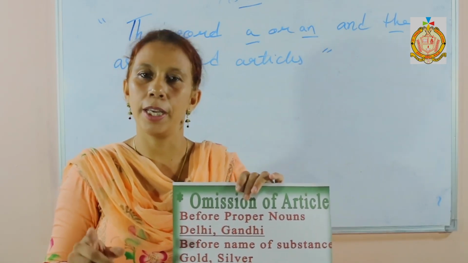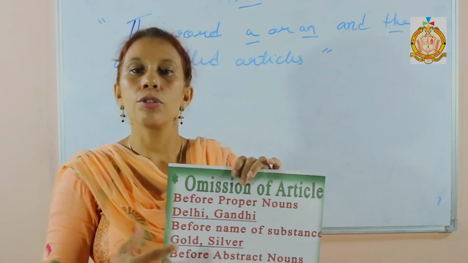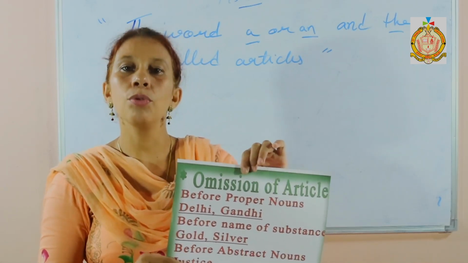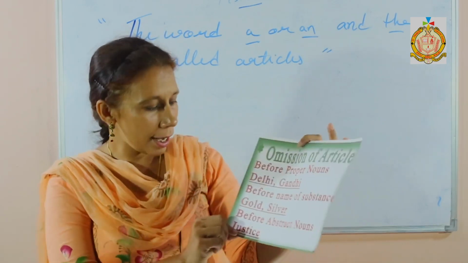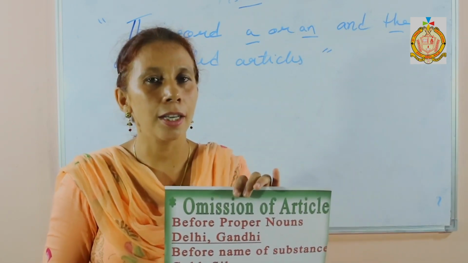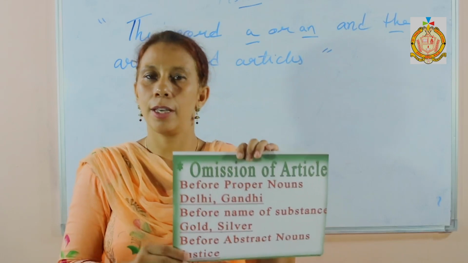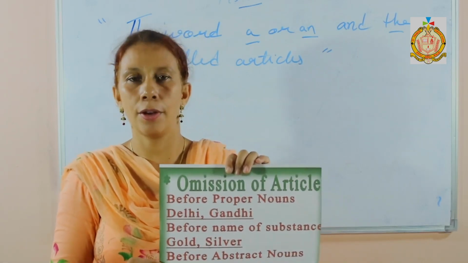Gandhi is the proper name of a person and Delhi is the proper name of a place. So you are not allowed to use an article before proper nouns. Second is before names of substances. You also do not use any article before the name of any substance like gold, silver. You do not use any article, not a, an or the.